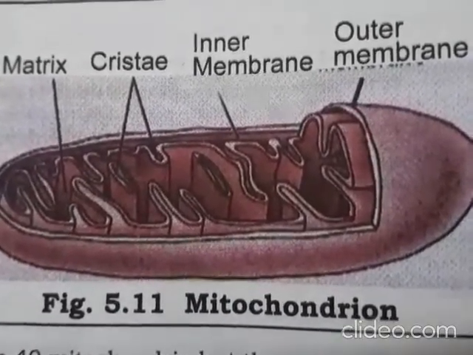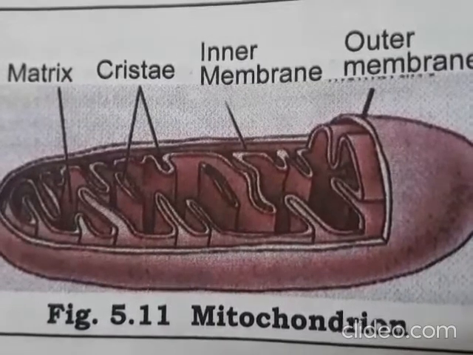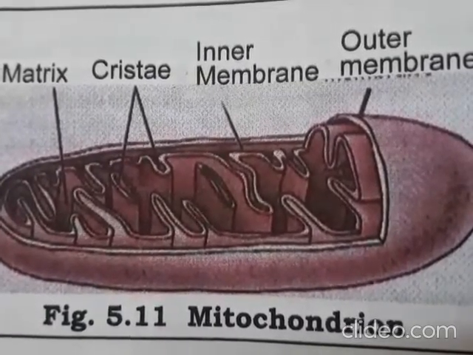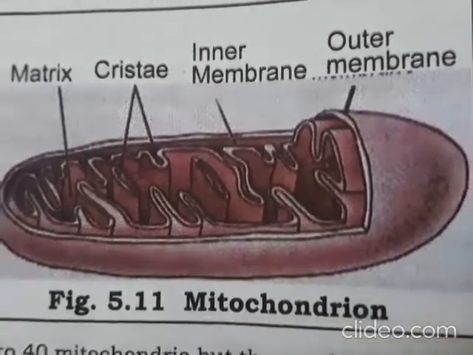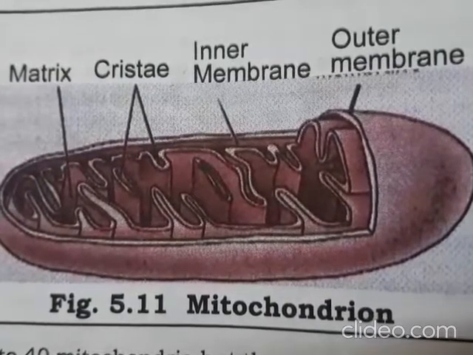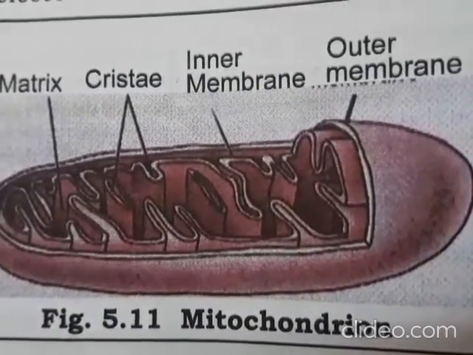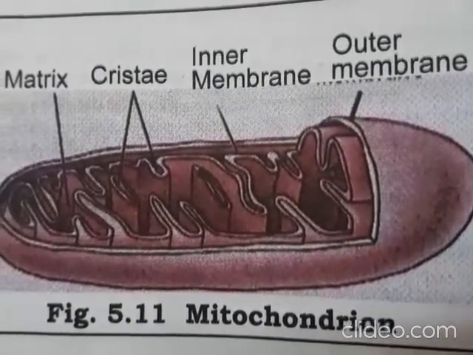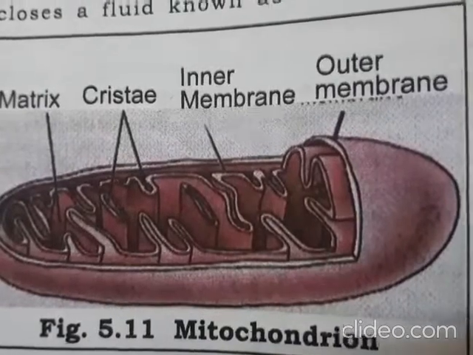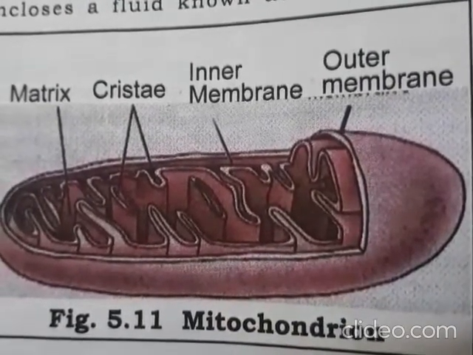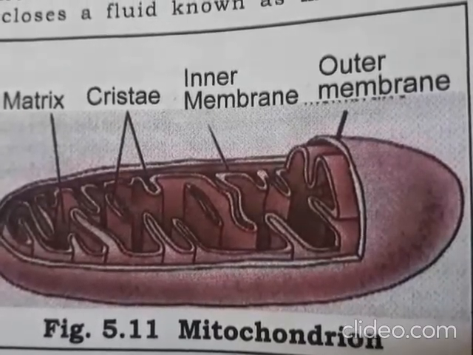Now, mitochondria is also known as the powerhouse of the cell. The energy required for the various chemical activities going on in our body, needed for life, is released by mitochondria. It means the power for all the cells to work is given by the mitochondria. Mitochondria releases ATP. ATP means adenosine triphosphate molecule. ATP is known as the energy currency of the cell.